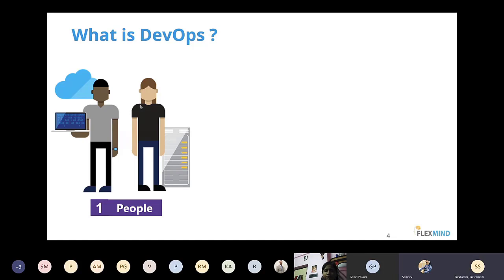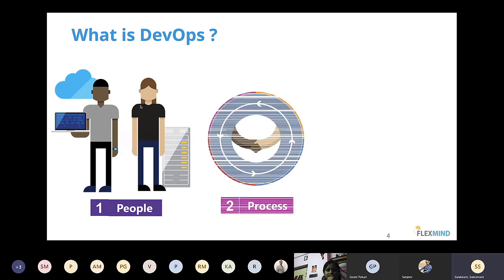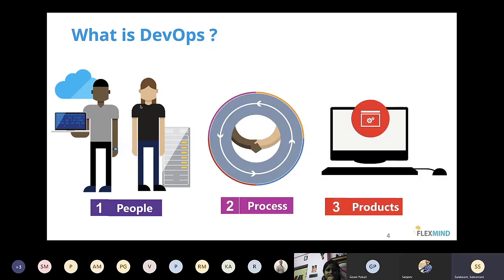Okay, good. All these form towards DevOps. There is no hard and fast rule for the definition of DevOps. But if someone asks you what exactly DevOps is, you can give them a simple answer. DevOps is nothing but a combination of people plus process plus tools. Tools here we call products, to provide continuous value to the end customer. That's what our colleague told just now.